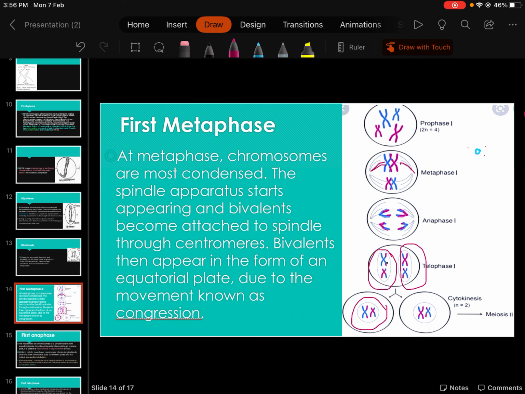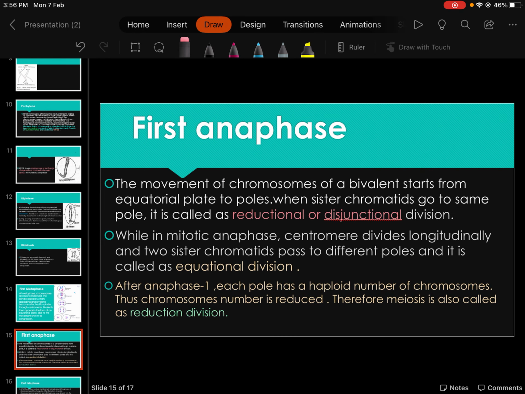You can see here one blue from this pair and one pink from this pair will come in one cell, and one pink and one blue of the others will come inside the other cell. They are not the same, they are different. Both cells will have a different type of chromosome. The genetic material will be a little bit different in both cells after meiosis, but in mitosis the genetic material is the same. It is equal division, and it's a very important character to understand. It happens in anaphase.